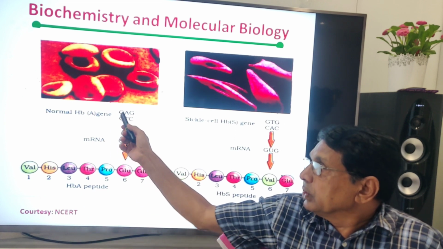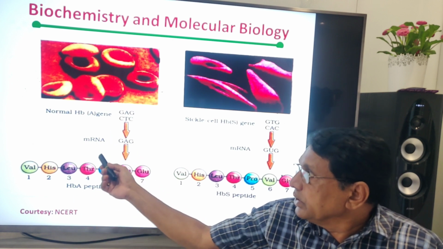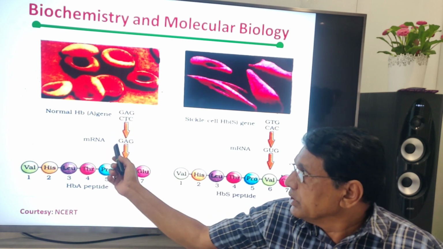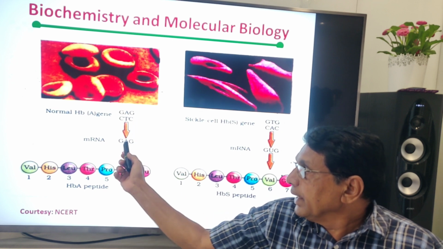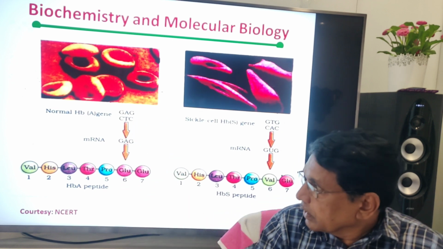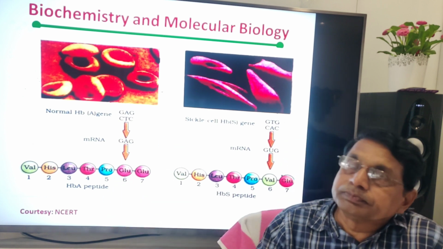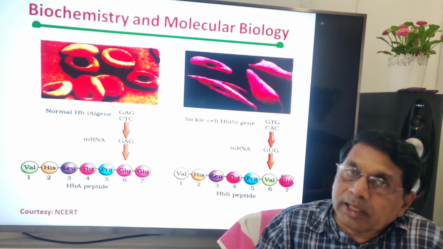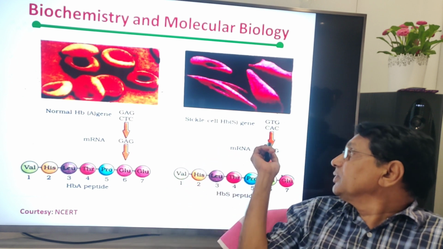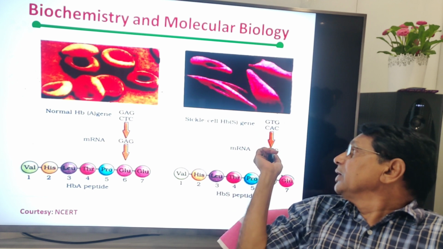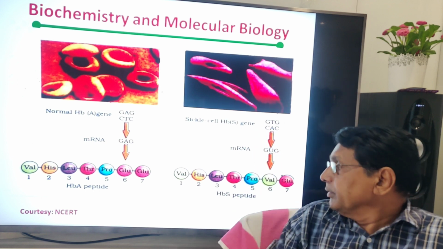The nucleotide sequence CAG, CTC, and this is the mRNA, GAG, which codes for glutamate or glutamic acid. Whereas if there is a mutation, A instead of U, it codes for valine.